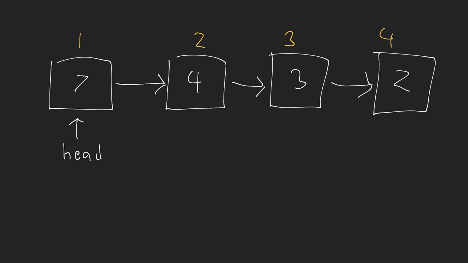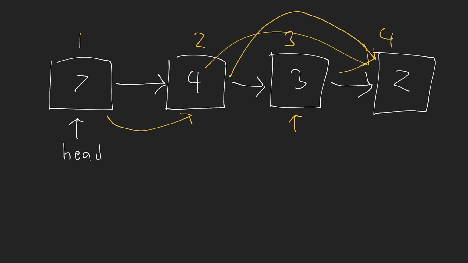Now, the same thing applies if we want to do a deletion. So let's say I want to delete this node right here. Well, if I want to delete this node, what I need to do is change the next property of this node to be equal to this node. So that means I need to do the traversal that I showed you. I need to locate this node. Then I need to go to this node. I need to get the node that it points to, and then I need to change this next property to point to this next property.